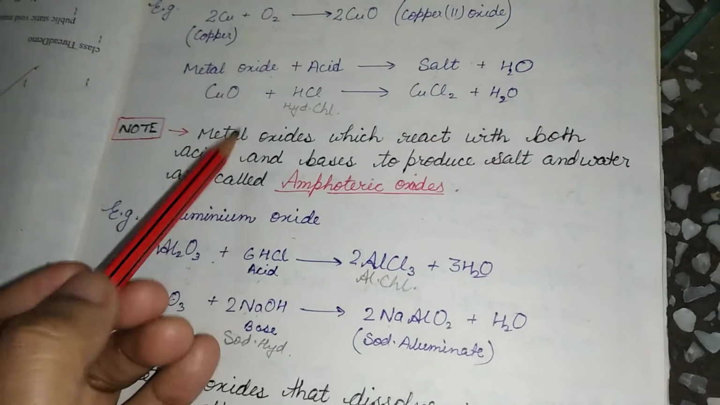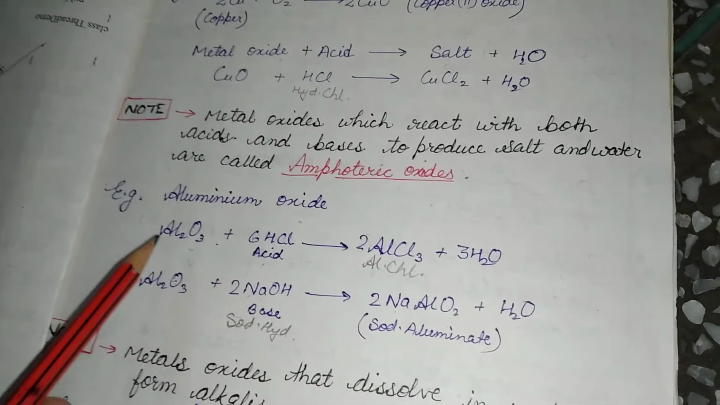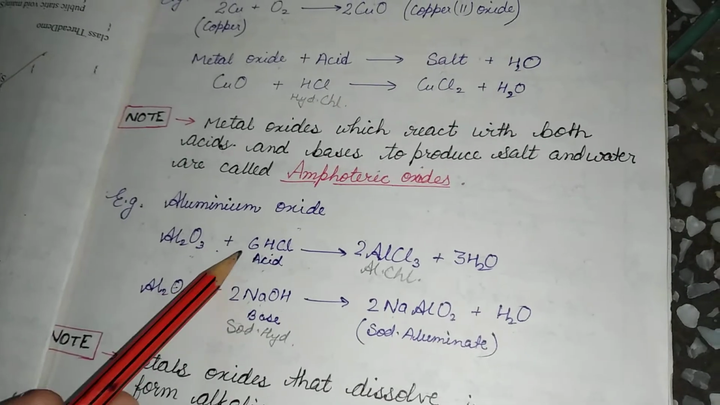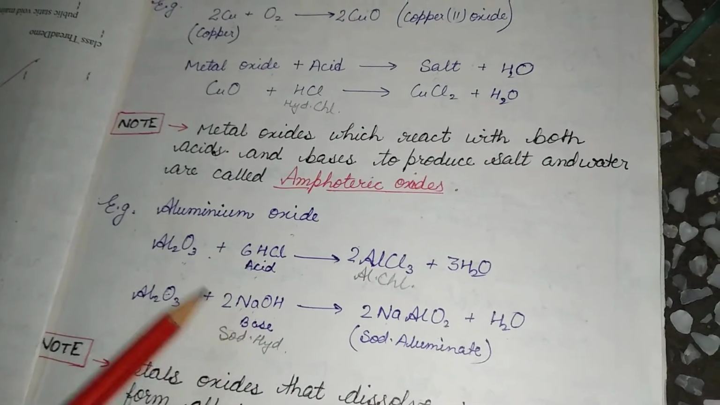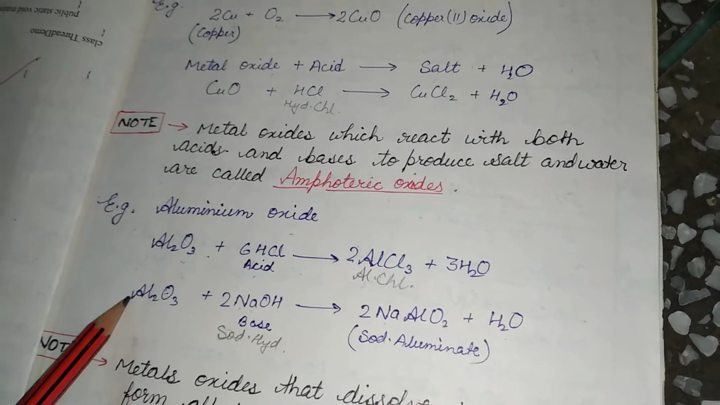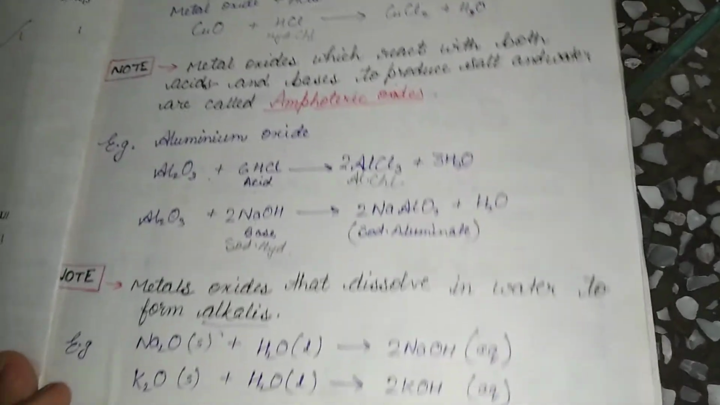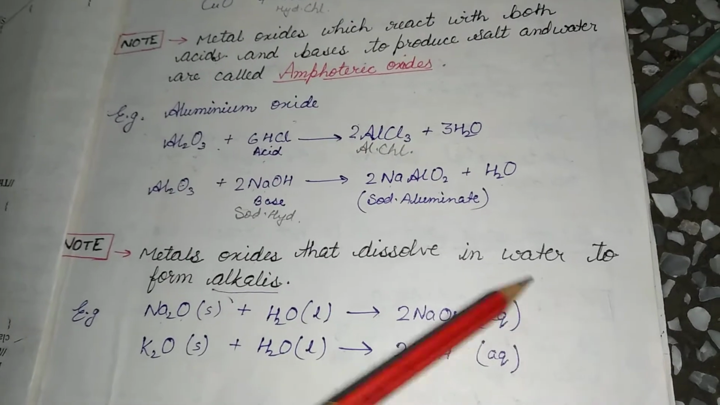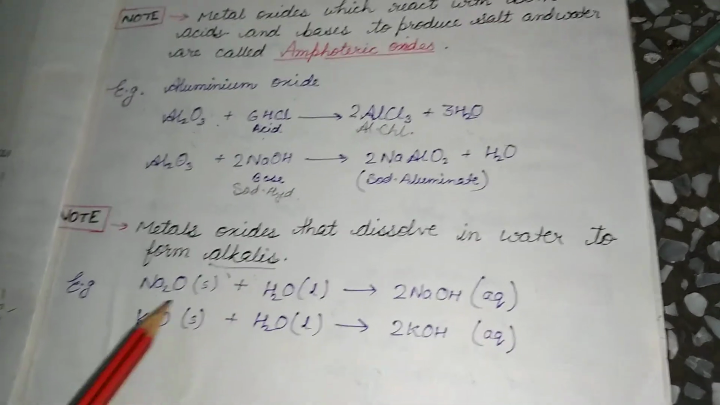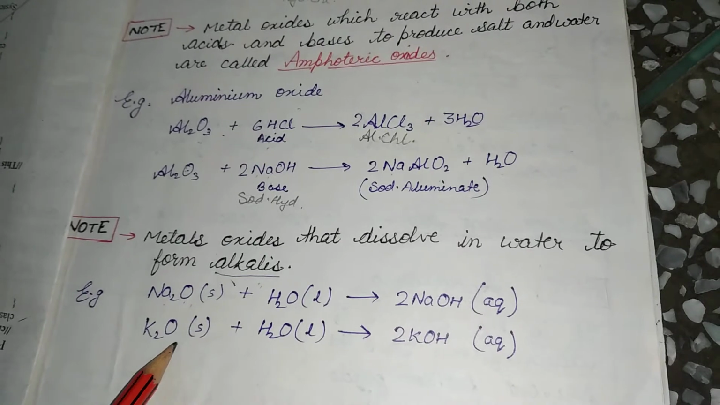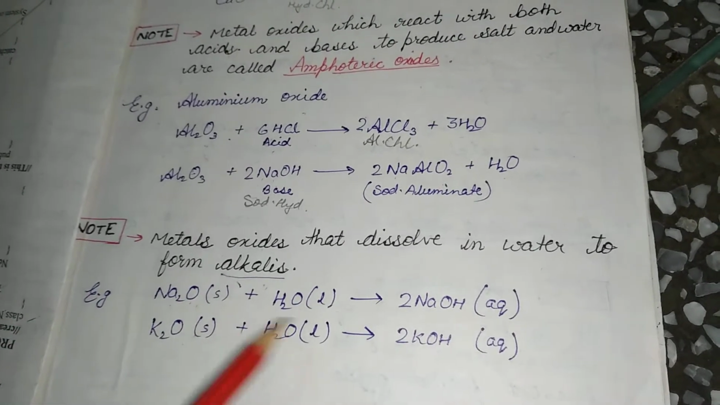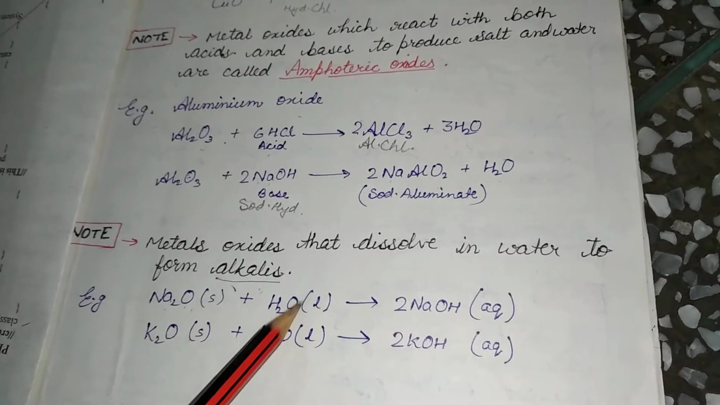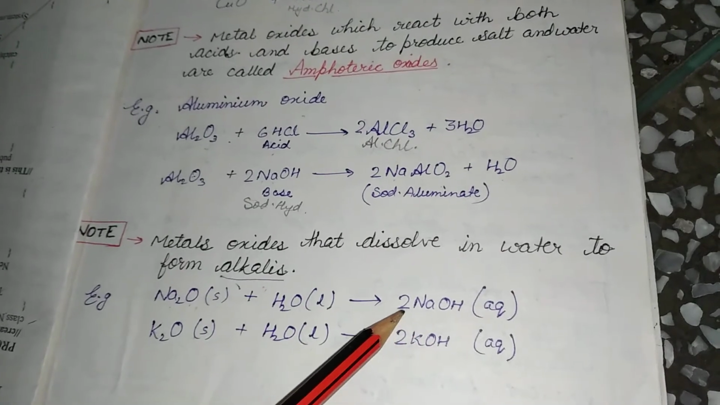Generally metal oxides react with acid, but some metal oxides react with both acid as well as base. This metal oxide is called aluminium oxide. Some of the metal oxides also dissolve in water. They are called alkalis. Sodium oxide and potassium oxide are both metal oxides, and they react with water. They dissolve in water and form bases.